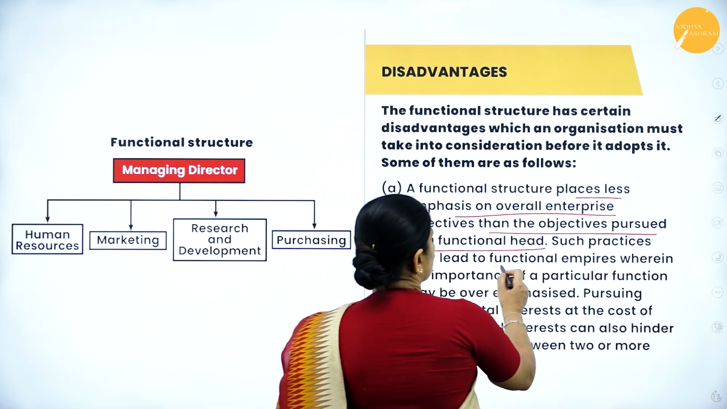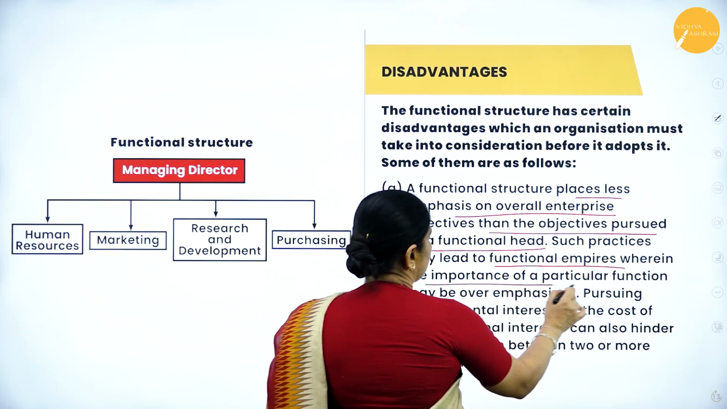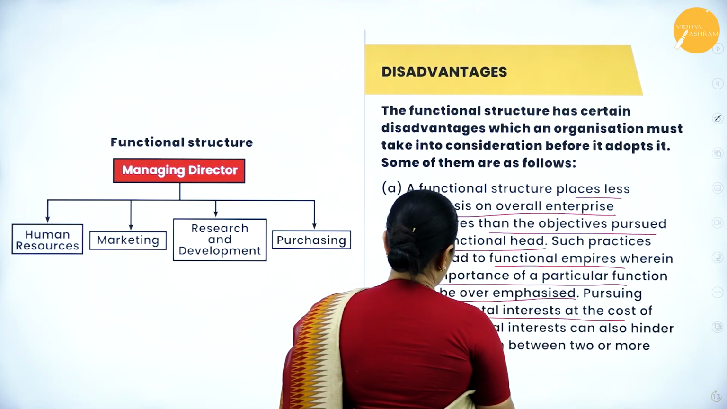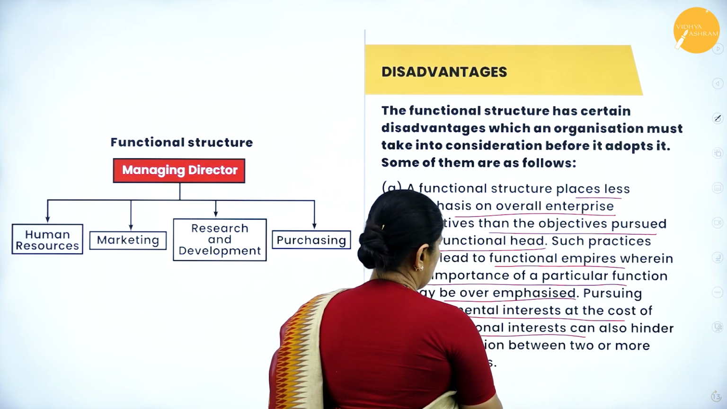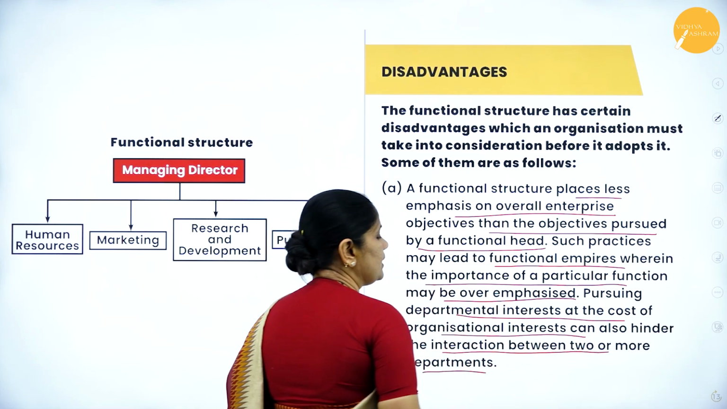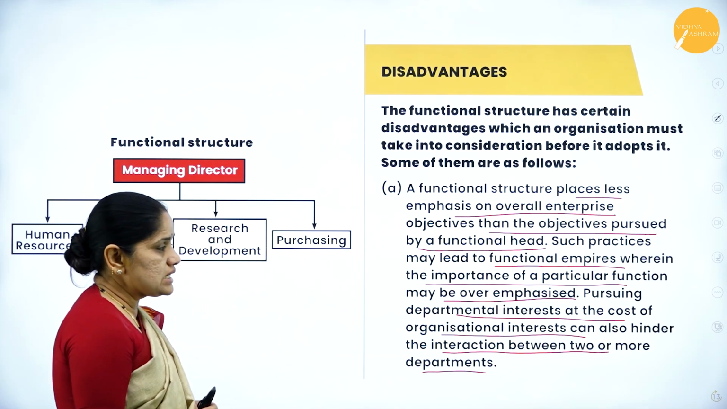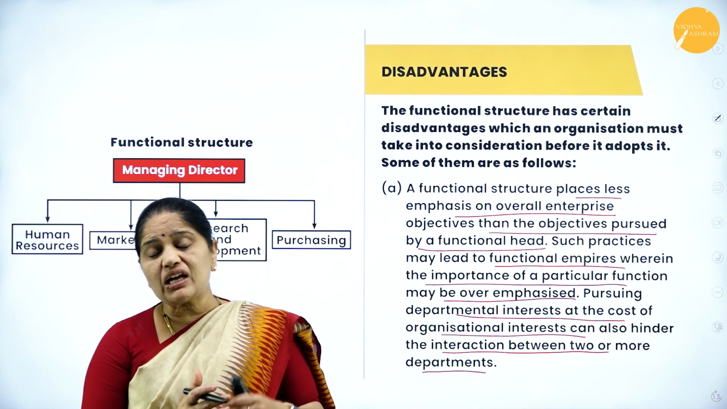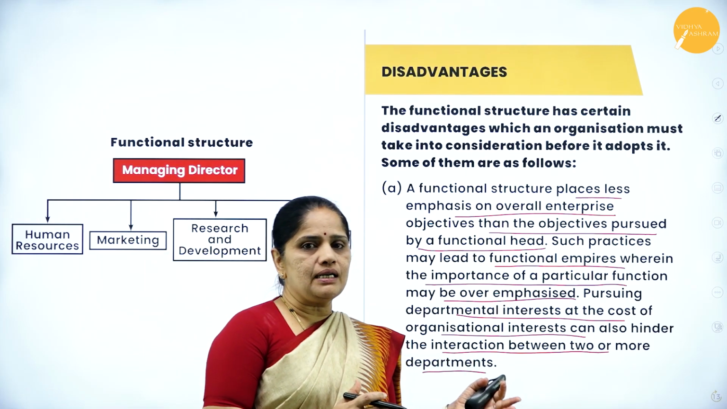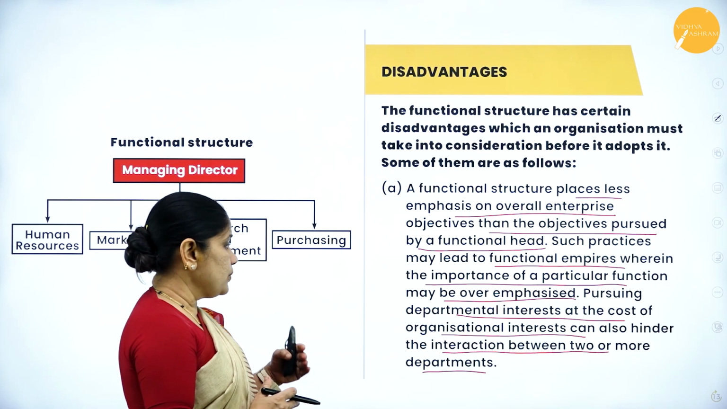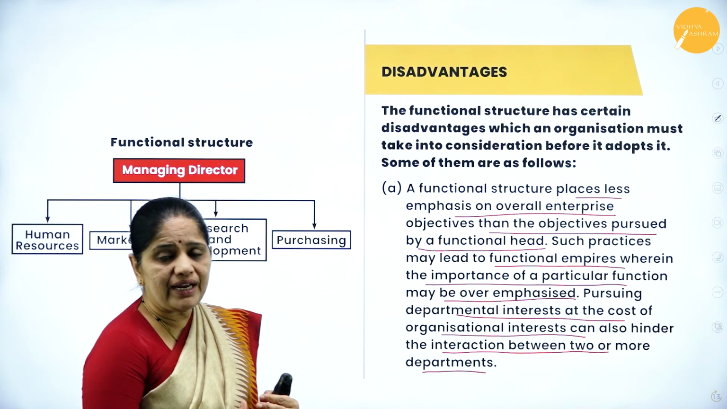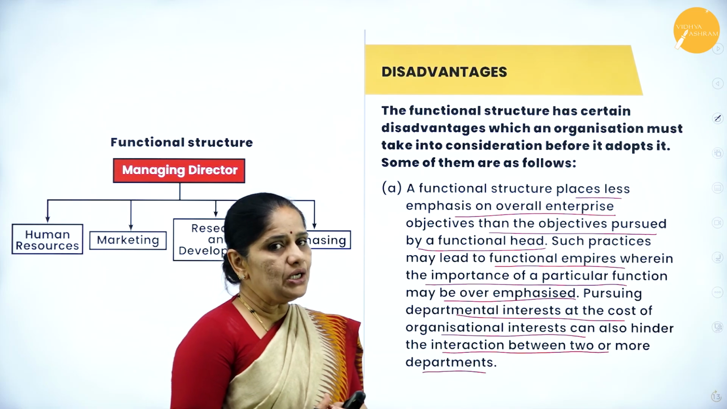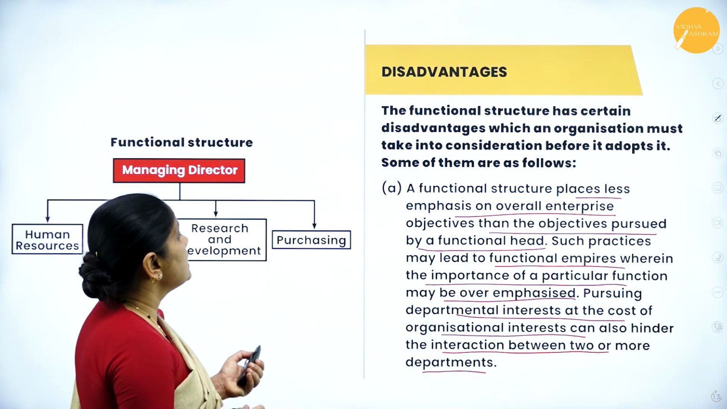It may lead to functional empires wherein the importance of a particular function may be overemphasized. Pursuing departmental interest at the cost of organizational interest can also hinder the interaction between two or more departments. So when you say that your department is more important than the other departments, it may create a sort of conflict between the departments, and it may also affect communication and act as a hindrance between the two departments. So this is the first disadvantage.